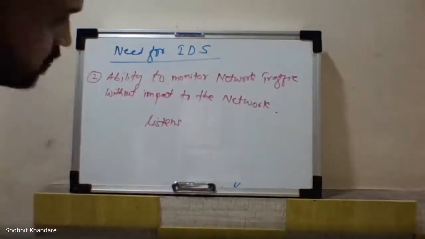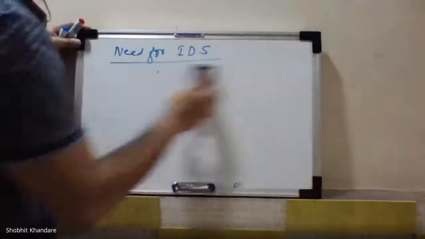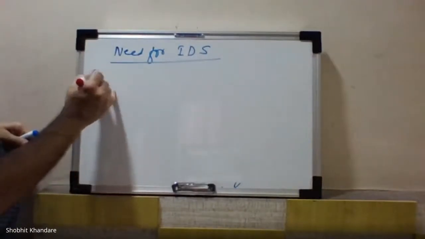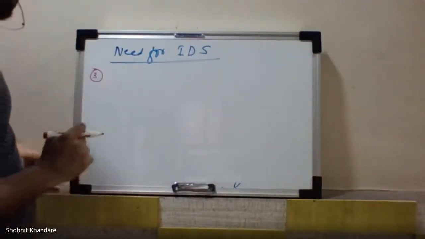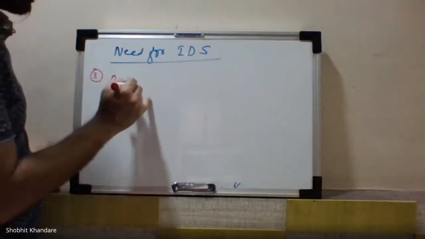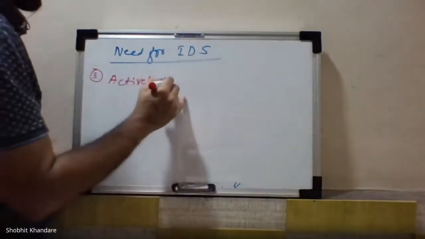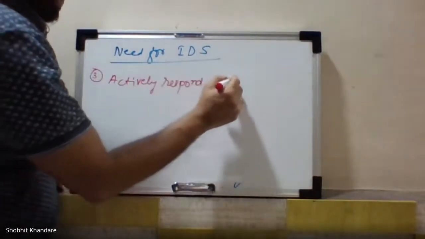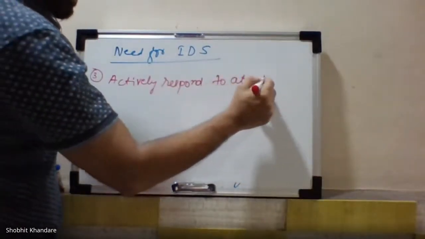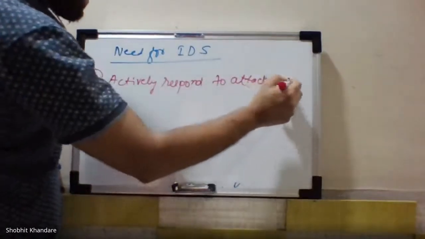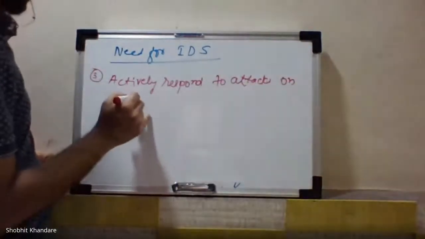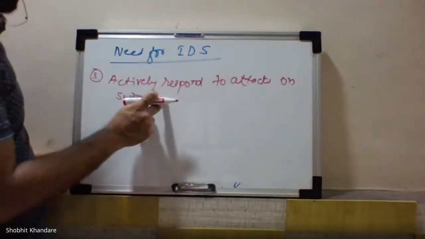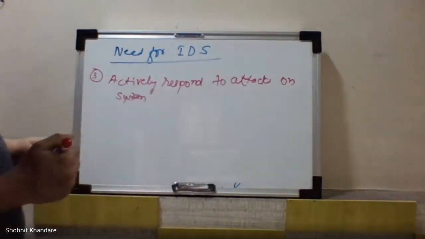Then comes the third one now. Actively respond to attacks on system.